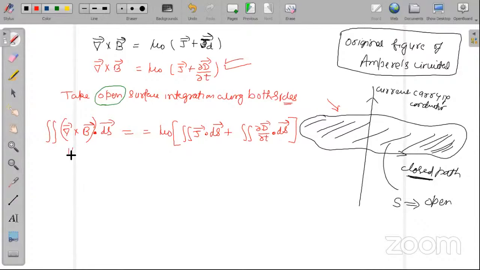Apply Stokes theorem here in the reverse order. Please tell me what should be the answer. Line integration. B dot ds will be line integration of B dot dl. Is it okay? Yes, sir.